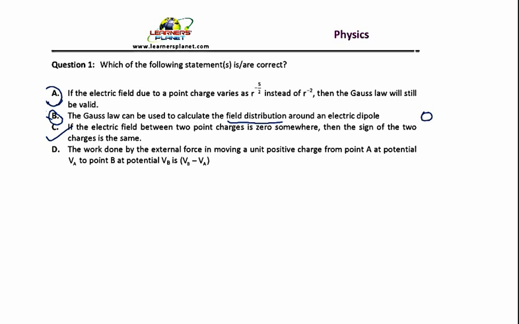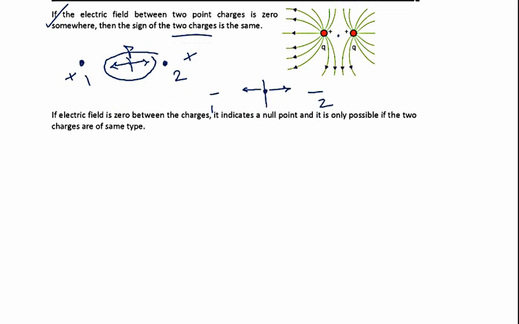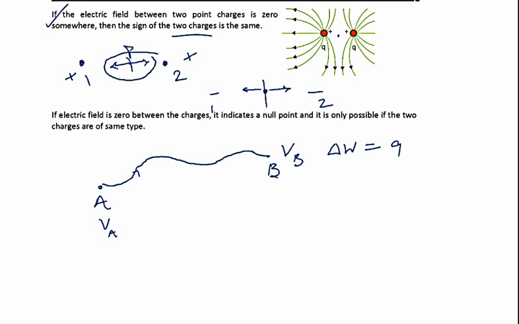Now let us look at the option D. The work done by the external force in moving a unit positive charge from point A at potential VA to point B at potential VB is VB minus VA. Now, if you have a point A and another point B, potential here is VA, potential here is VB, and if you take it along any path, then the amount of work done will be equal to Q into the change in potential difference.